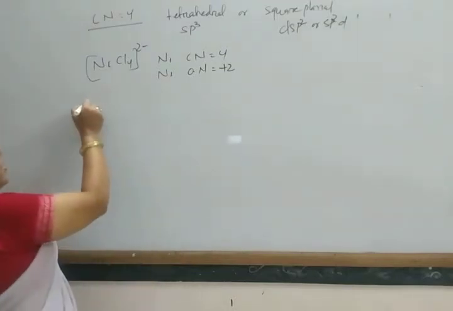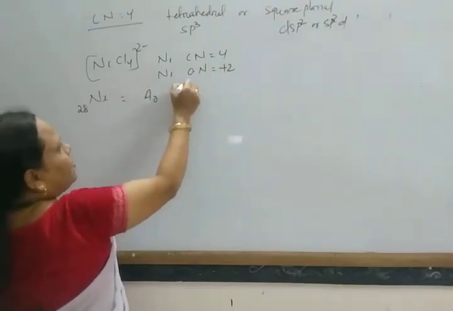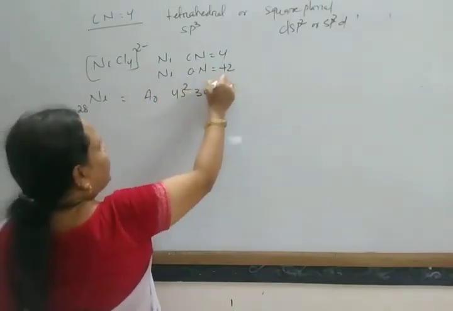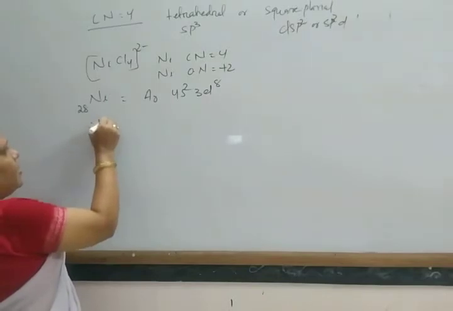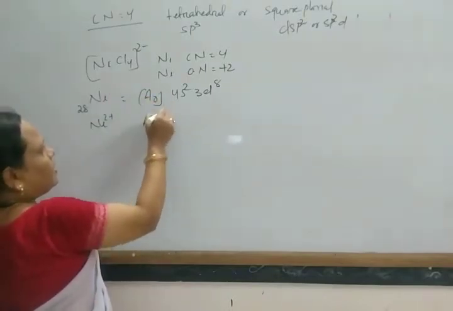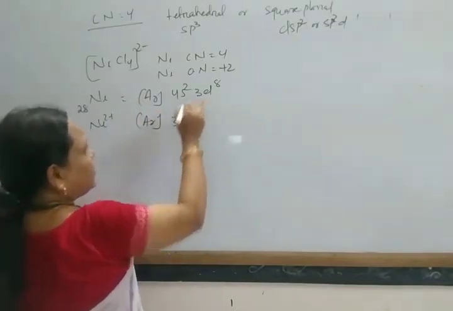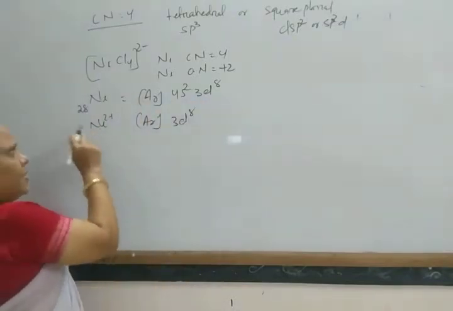The electronic configuration of nickel is argon 4s2 3d8, and that of Ni2+ is argon 3d8.